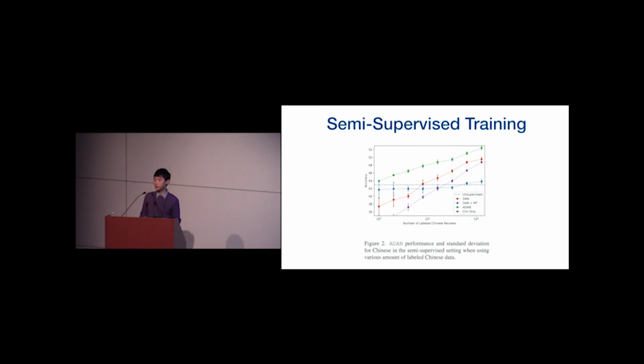Finally, in practice, it is usually not that difficult to obtain at least a small amount of annotated data in the target language. And we wanted to ask whether our model remains effective with the addition of these target language annotations. We see the answer is affirmative. We started from adding 100 labeled samples in the target language, and we keep doubling that. And we see in this figure that the ADAN in green maintains a comfortable margin over the baseline methods, even when we add more than 10,000 annotated samples in the target language.